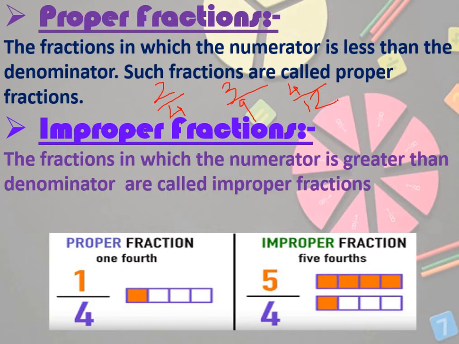Where the denominator is less and the numerator is more. Simple, the opposite. A proper fraction is where the numerator is less and the denominator is more. And an improper fraction is the opposite of it, where the numerator is more and the denominator is less. Like this 2 by 4, if I write it this way, 4 by 2. Is it correct? No, na? This is not correct. So that's why we call it an improper fraction. So numerator big and denominator small is known as an improper fraction. Numerator small, denominator big is known as a proper fraction.